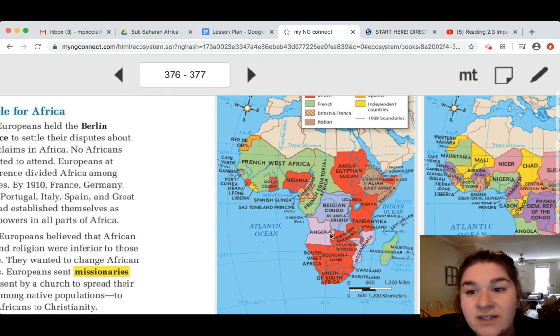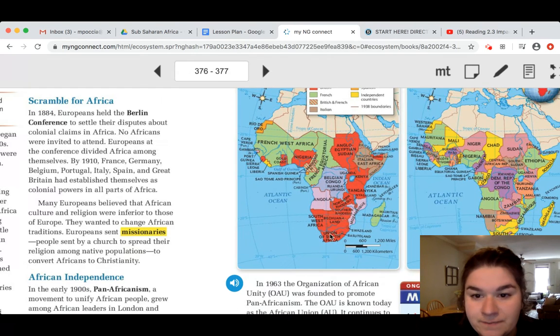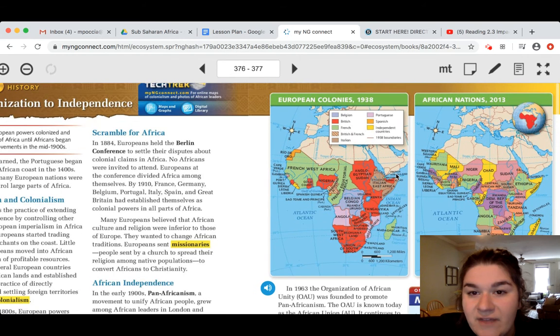So if we look at the maps at the top of the page on 377, you can see that the European colonies in 1938 controlled all of this region, and each color represents a different country.